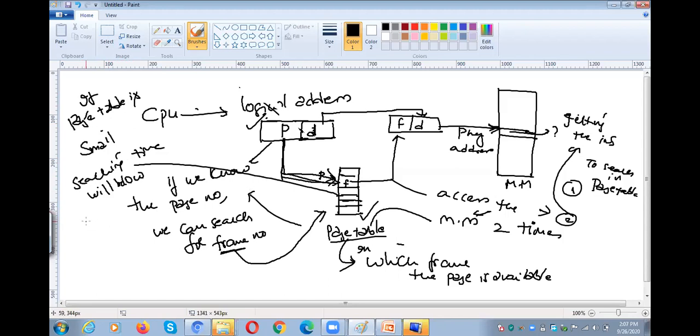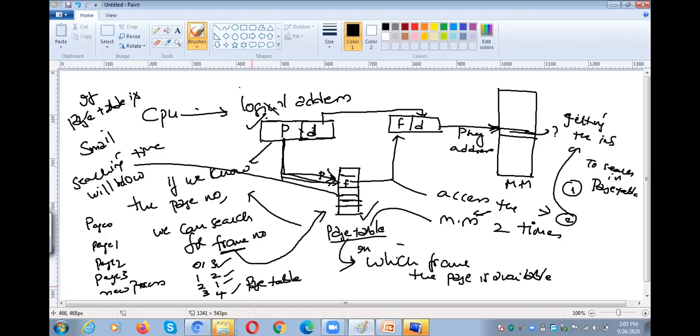Because here, for example, page 0, page 1, page 2, page 3. In our example, the new process has only 4 pages. So what about the page table size? Page 0 is in frame 3. Page 1 is in the second frame. Page 2 is in the first frame. Page 3 is in the fourth frame. Like that, we have only 4 entries in the page table. So within no time we can search, and the page table size is also small, so the page table consumes less memory.